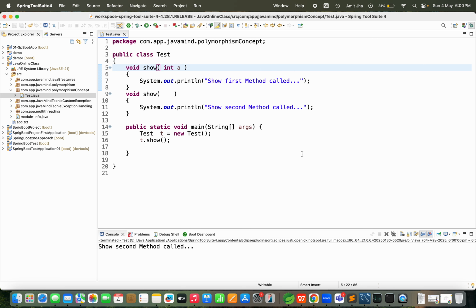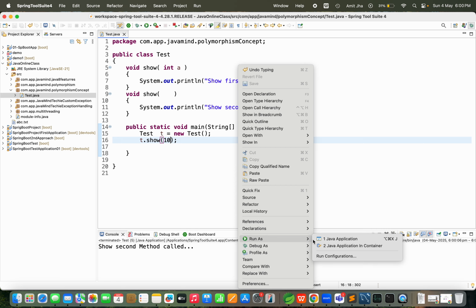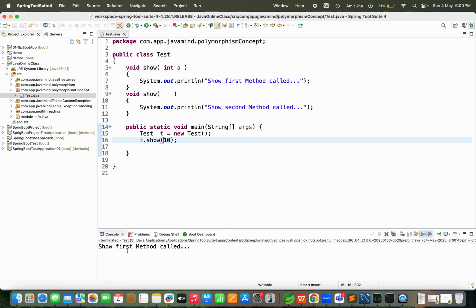You can see, second method call. You know why? Because as of now, during the method call you are not passing any argument, that is the default. If you are not passing any argument, that means the second method is called. Suppose if you pass 10 here, can you confirm which method it will call? Obviously it will call the first method, so you can see first method call.